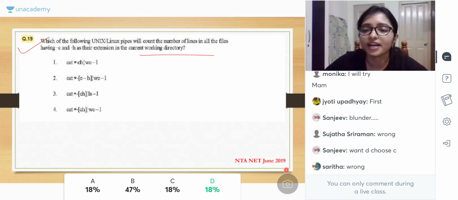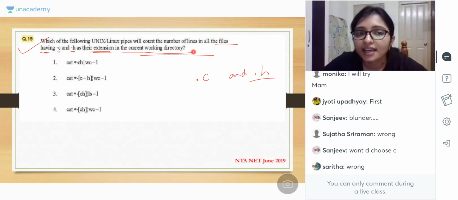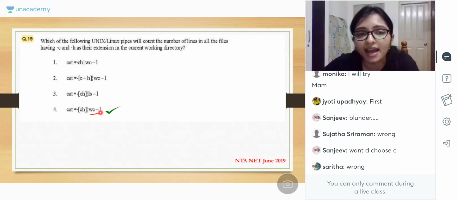Please try to learn the chart. If you learn the chart, any regular expression you can easily solve. See here, which of the following Unix or Linux commands will list the files having .c and .h as their extension in the current working directory. Current working directory, and it wants to show. Okay, so wc -l is the current working directory here.